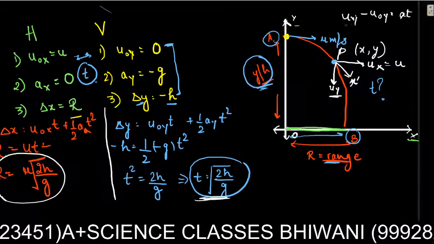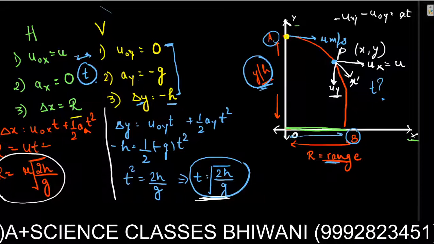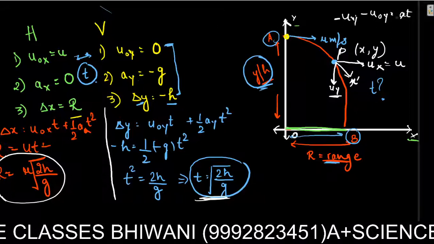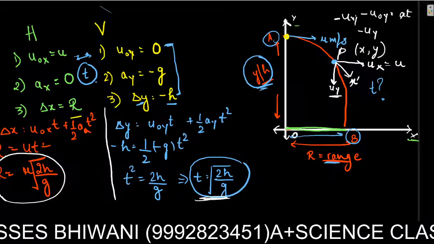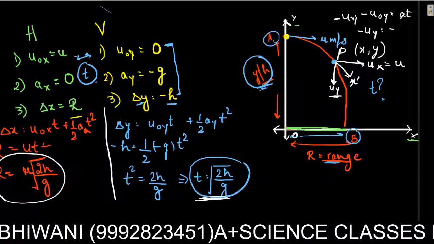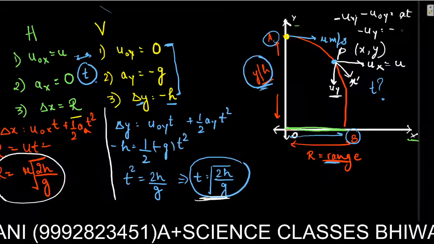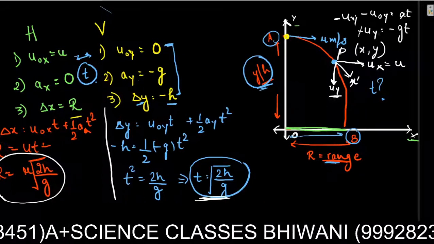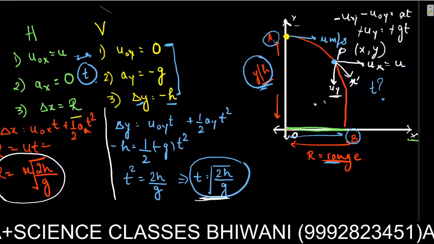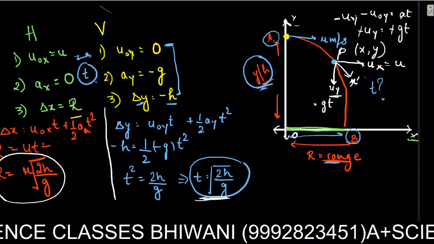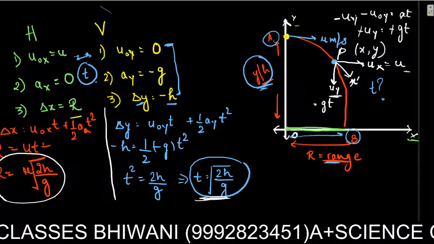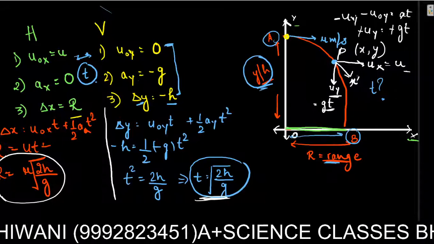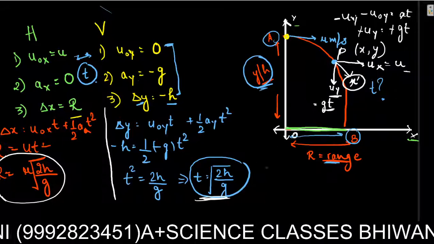Since it's acting downwards, let me use the negative sign. Initial velocity is 0. So it becomes minus u naught y into minus acceleration, which we have as minus g. So it's minus g into t. So we get the value for uy, that is equal to gt. Since I resolved into components, I found the variables that I know, because I can find out the time and everything else.